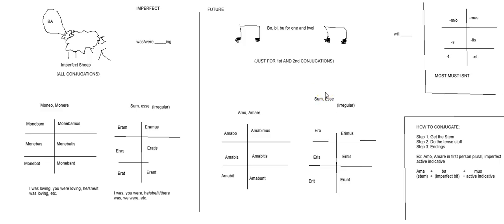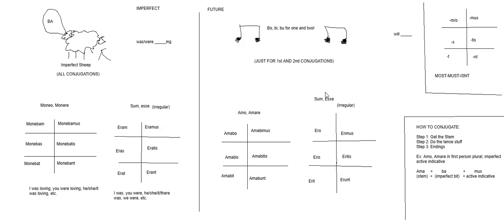Sum esse is going to be a little bit different. That's going to be more like ero, eris, erit, erimus, eritis, erunt. Both of these, both the bo be boo as well as the sum esse irregular form, are integral to know. Sum esse, as I said before, is going to be absolutely necessary to know other tenses. So if we don't know sum esse right now in the future tense, then you can't know the future perfect tense. It's impossible. So it does need to be memorized quite quickly.